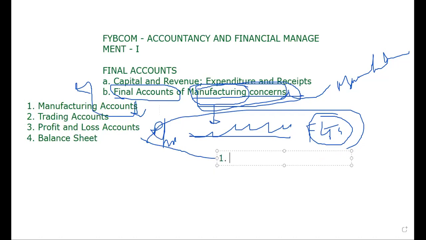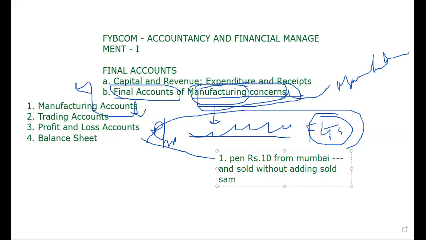One person purchased a pen for rupees 10 from Mumbai, and sold the same pen without adding anything else in Thane for rupees 15.